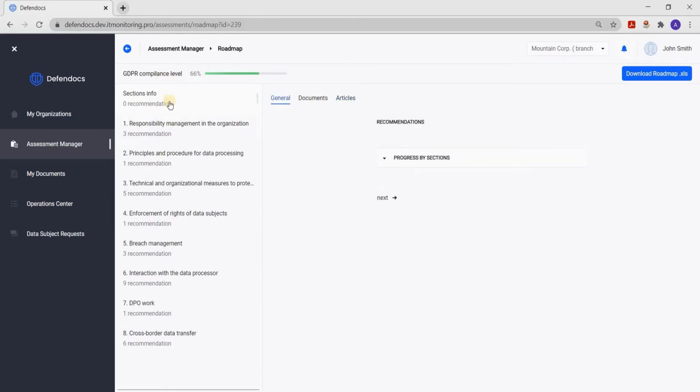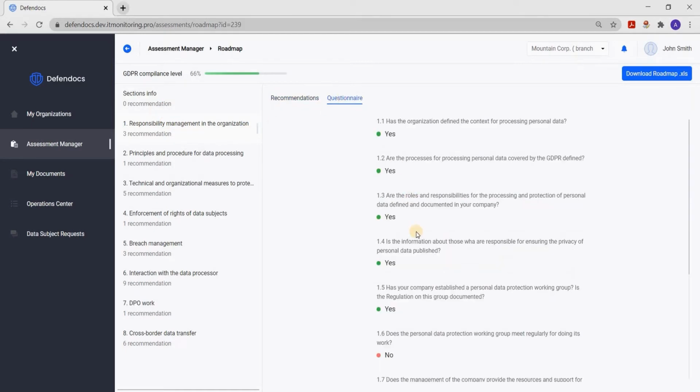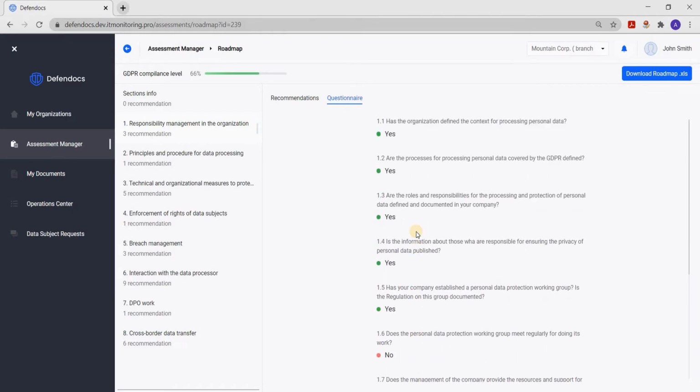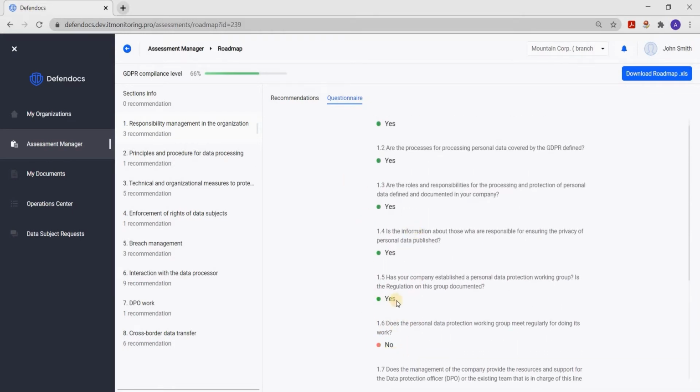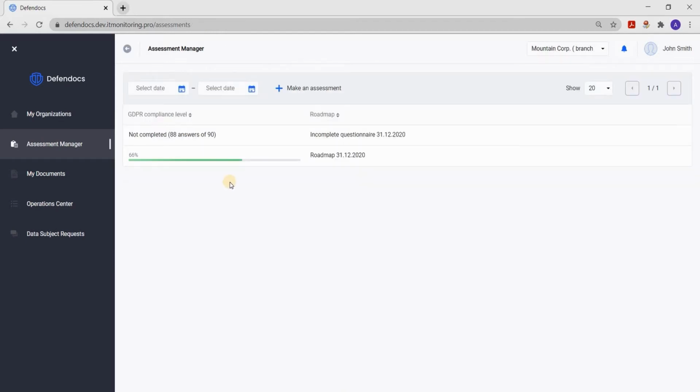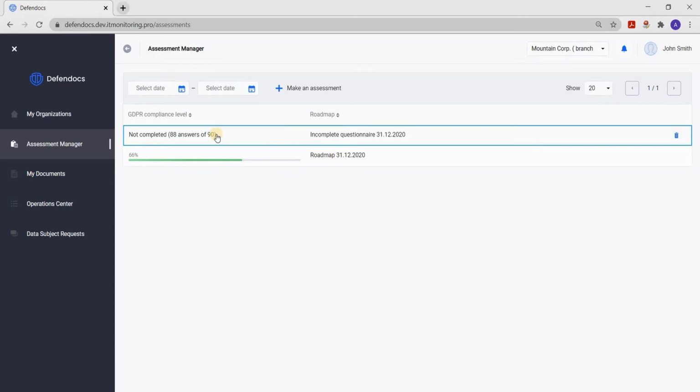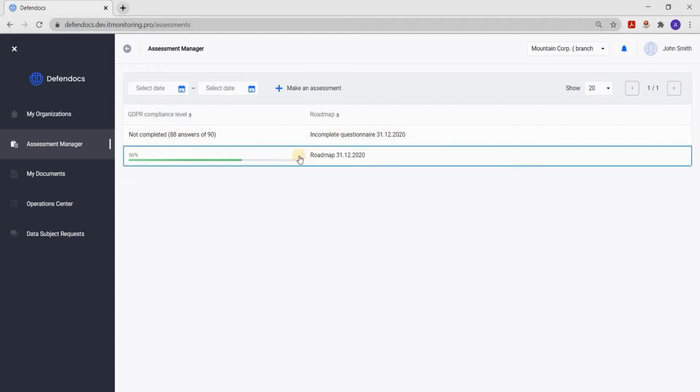In this section, you can look at the answers given in the assessment questionnaire. No responses led to recommendations. After you have completed the GDPR procedures, about a month or several months after operation, you can reassess based on the previous result and adjust the responses. Highlight the achievements that have been made and in the process get closer to 100%. In fact, it is a very long procedure. Some items are easy to implement and cover a large volume of GDPR compliance.